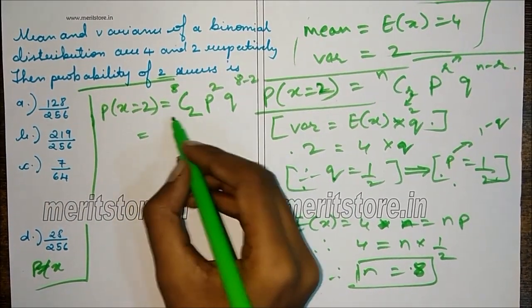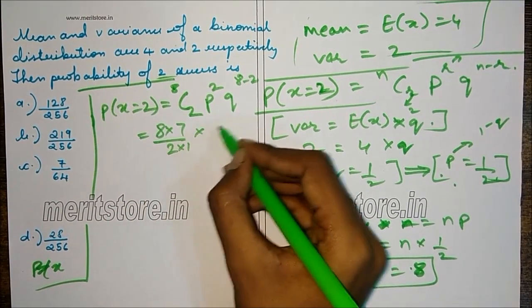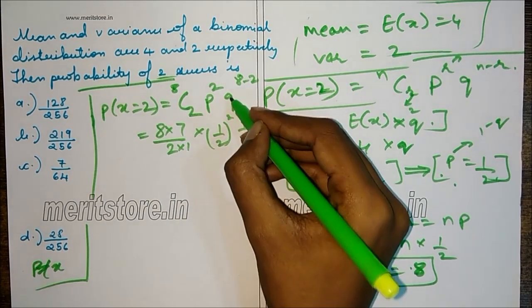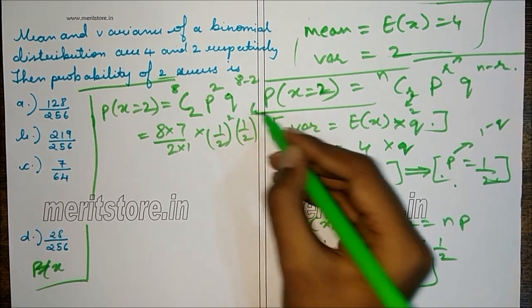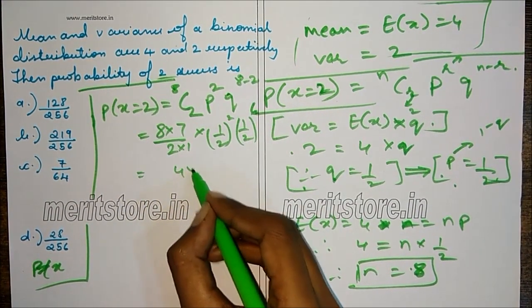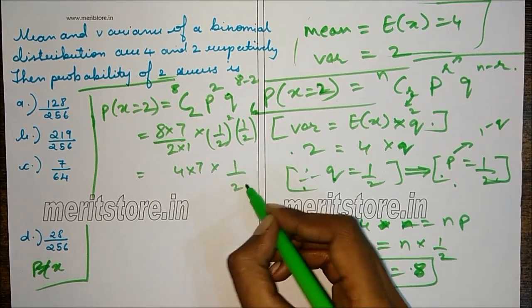So this is 8C2, which is 8 into 7 by 2 into 1, into p, which is half, into q raised to 8 minus 2, which is q raised to 6. So this will be 1 by 2 raised to 6. So this will be 4 into 7 into 1 by 2 raised to 8.